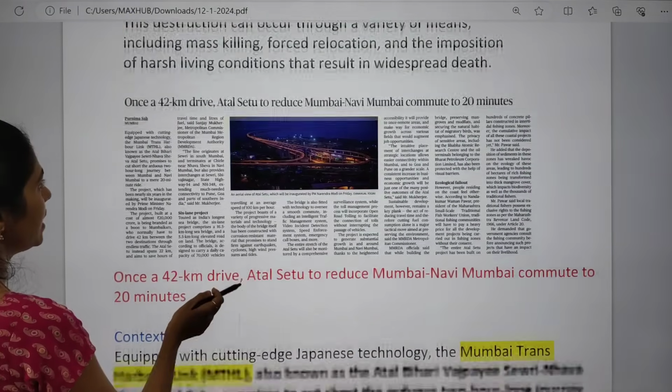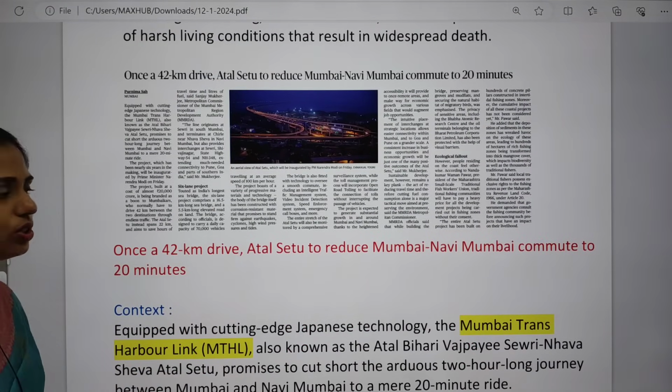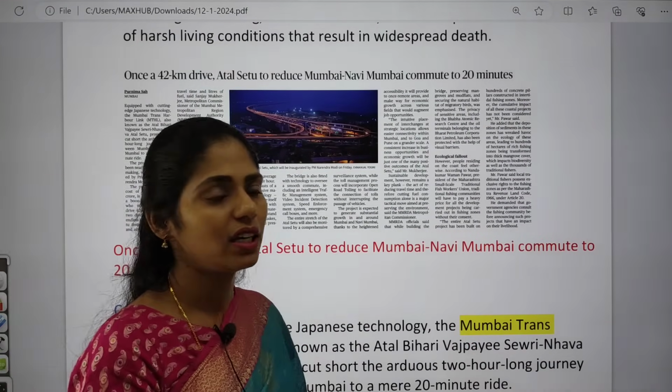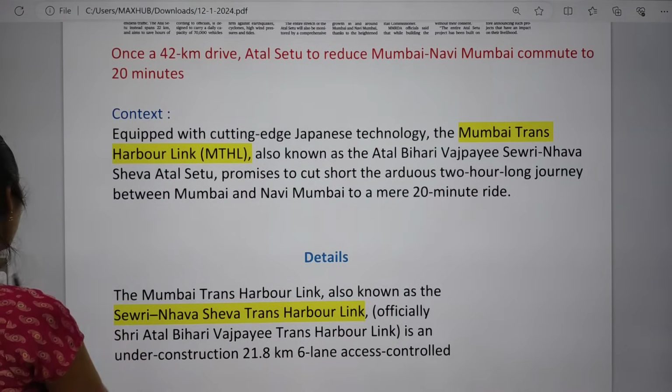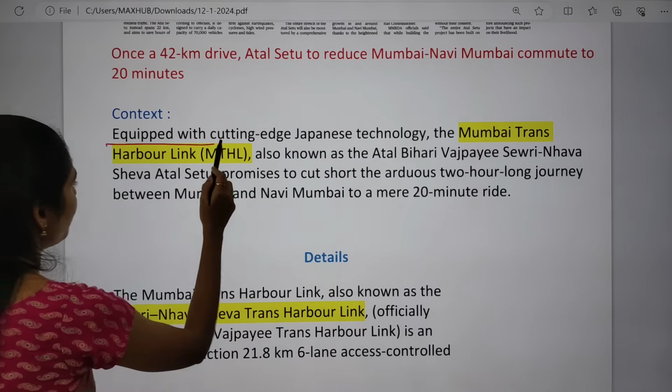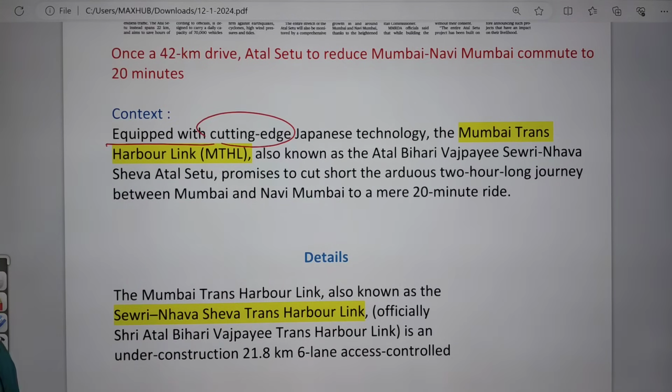And the next topic is about Atal Setu, the connection between Mumbai and Navi Mumbai. Now let us see some facts regarding this project. It is equipped with cutting-edge Japanese technology.